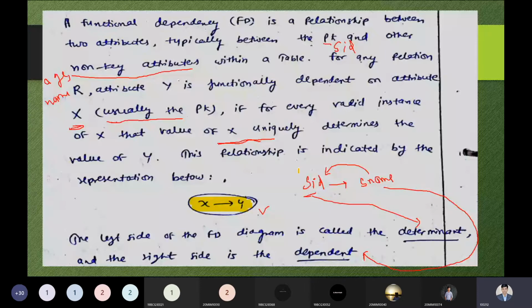So what is determinant and dependent? Now it is written over here. We have seen this concept already from the previous slide. But here we have to keep in mind the left side of the FD diagram is called the determinant. So X is known as a determinant. And dependent is SNAME, because SNAME, student name, is dependent on the student ID. So that is the dependent attribute. And the determinant attribute will be identified on the left side. That is the point.